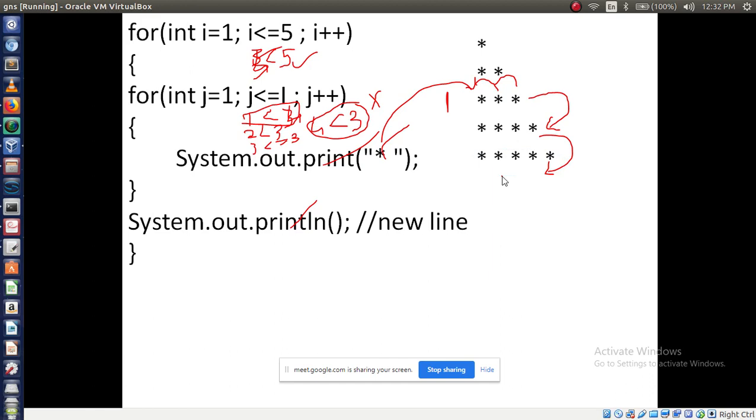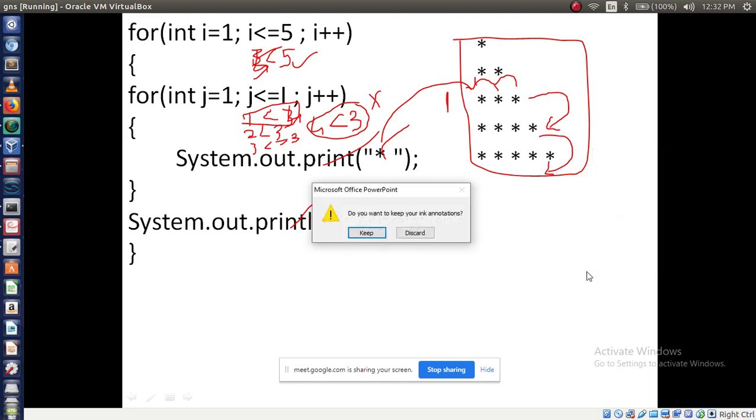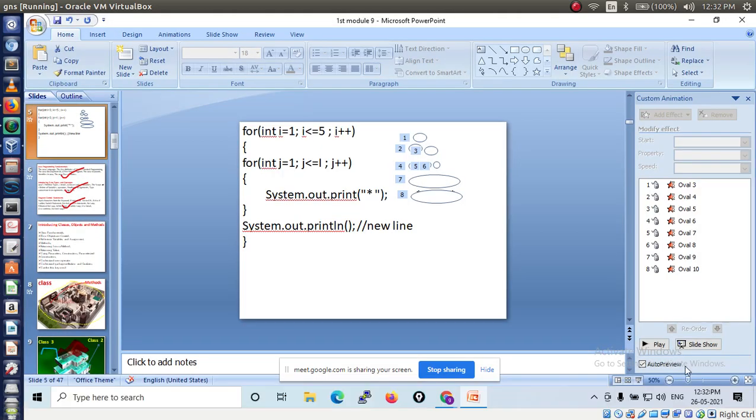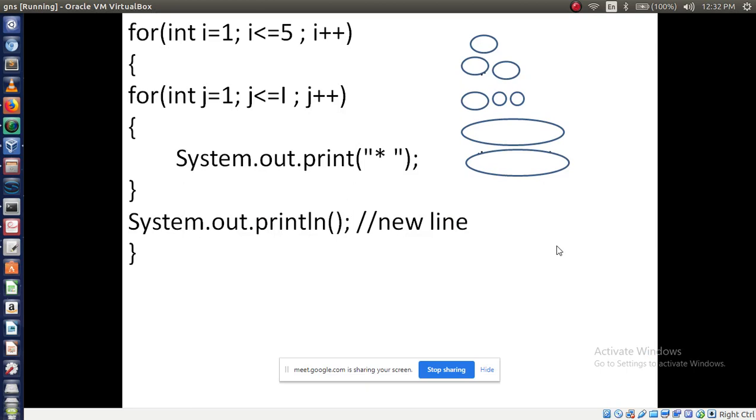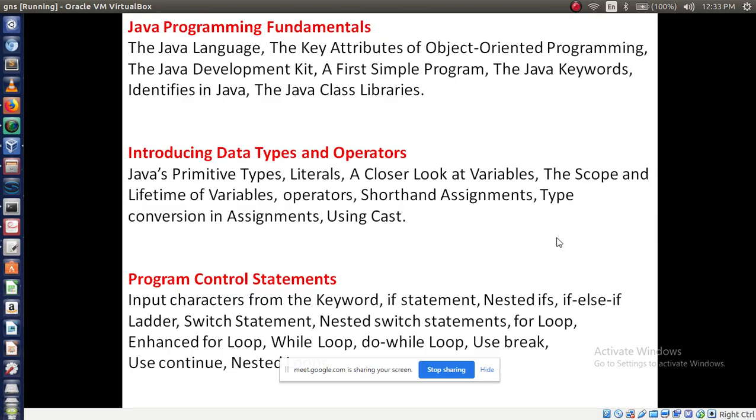So after printing this, now the first for loop's I value becomes false. At that time it comes out of all these loops. No need to execute further. So we will get the result like this, to print the pattern like this. Is that clear? Okay. This is an example of a nested for loop. Right? So now we will move on to the next concept.